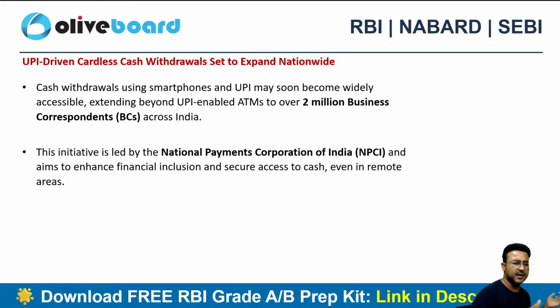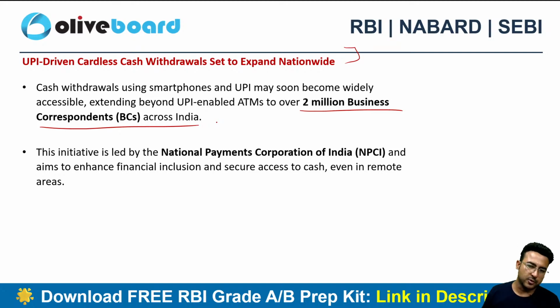कार्ड के बिना भी हम क्या कर सकते हैं, कार्डलेस भी हम UPI ट्रांजैक्शन से विड्रॉ कर सकते हैं, but they are not ample as of now. Okay, so what government is planning here is to use over 2 million business correspondents. BC मॉडल होता है ना, बिजनेस करेस्पॉन्डेंट मॉडल. So if you are using the business correspondent model, then अगर ये फैसिलिटी बिजनेस करेस्पॉन्डेंट्स के यहाँ चालू हो जाए, right, if this particular facility is implemented on the business correspondent side, then easily you can reach 2 million POS here, right? So this is led by again NPCI only.